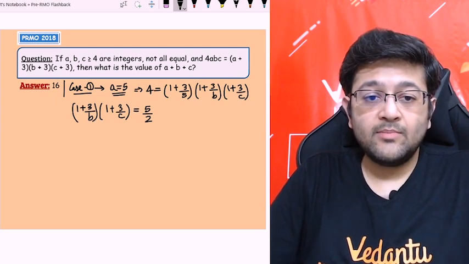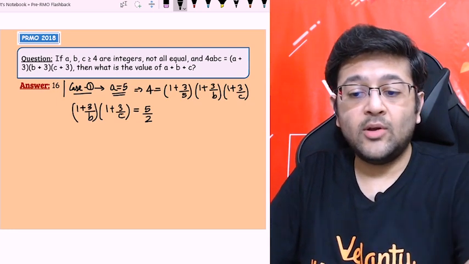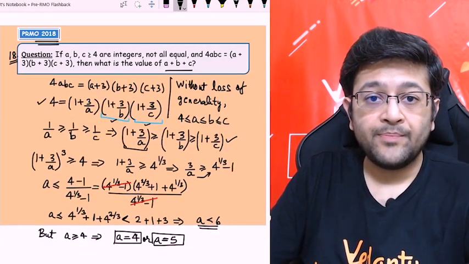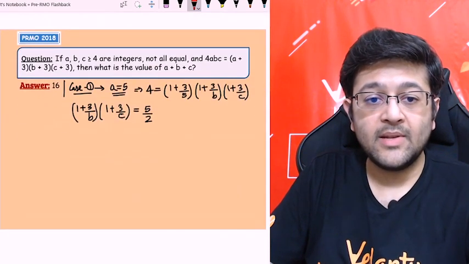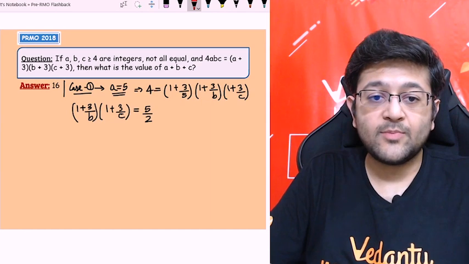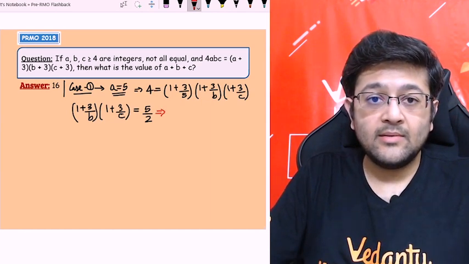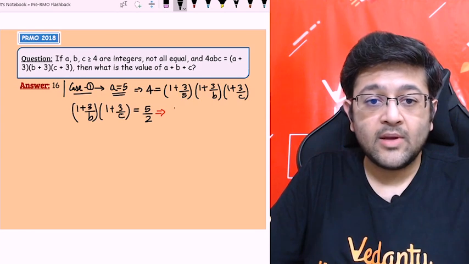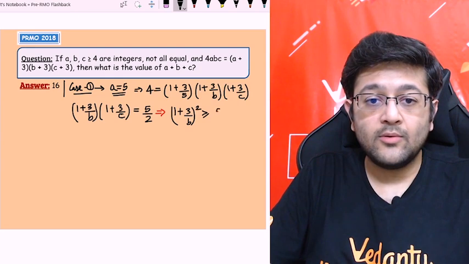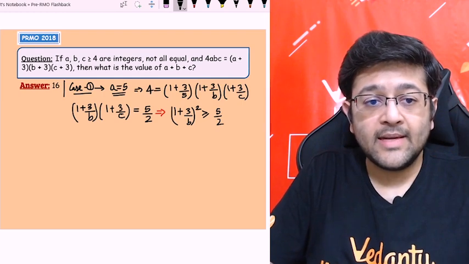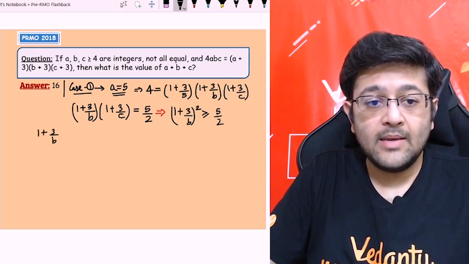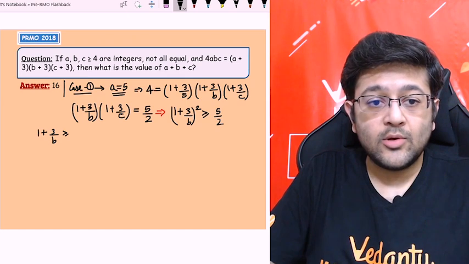So once we get this expression, children, now we will use the same logic again. Because now if we see, 1 + 3/b is greater than or equal to 1 + 3/c. So similarly, if I replace 1 + 3/c with the same expression, then that should be greater than the value 5/2, right? So I will write (1 + 3/b) whole square greater than or equal to 5/2, using the same logic. Now, through this, what will we get? 1 + 3/b is greater than or equal to the square root of 5/2, right?